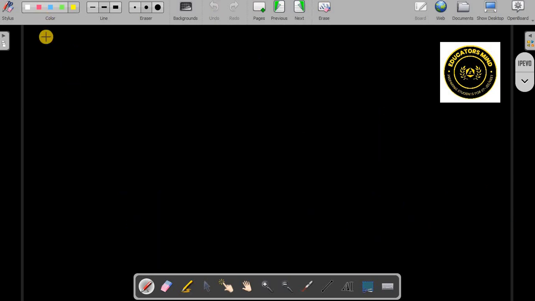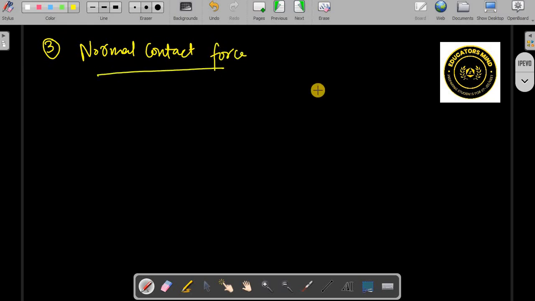Then let us see the normal contact force. What is normal contact force? Suppose there is a block, okay, and this block is resting or it is in touch with this ground. So there will be interaction between this body and this ground.